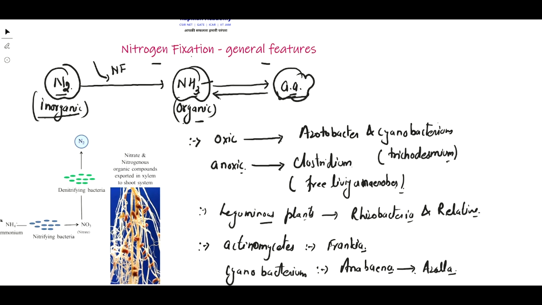This is how nitrogen fixation reactions occur. But during nitrogen fixation, a number of electrons must be added to the nitrogen atoms, and this requires a lot of energy. Therefore, nitrogen fixation is a very expensive reaction.